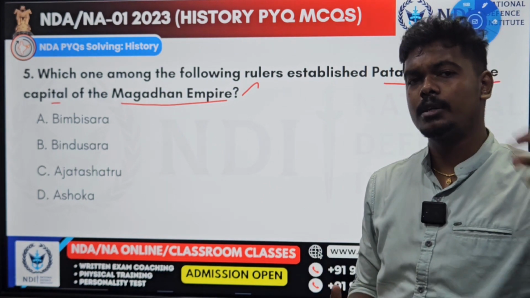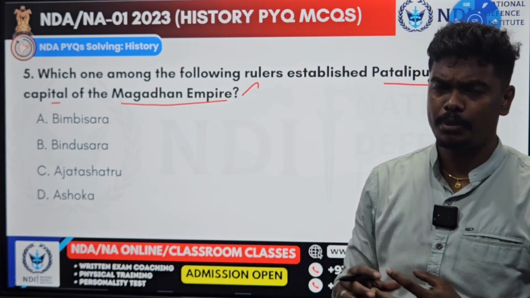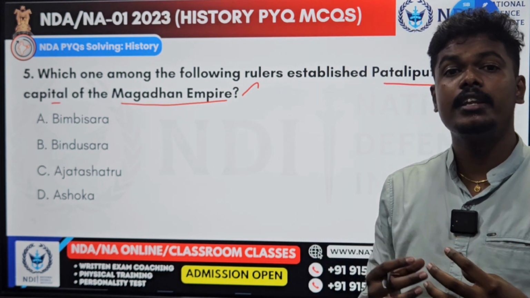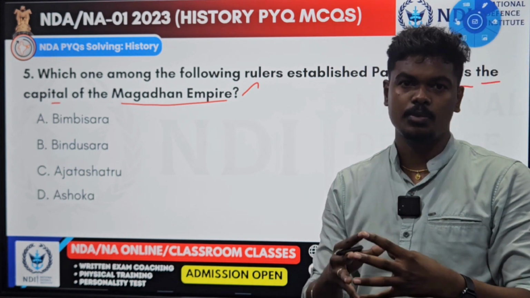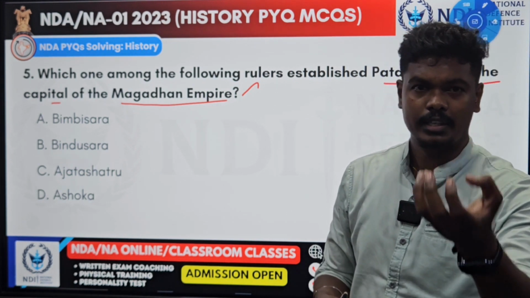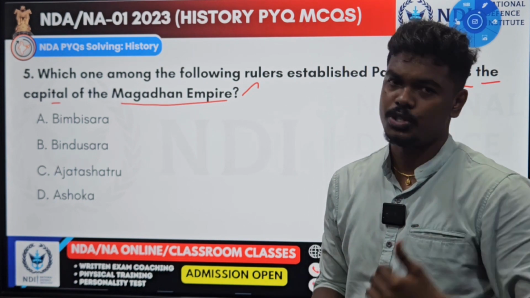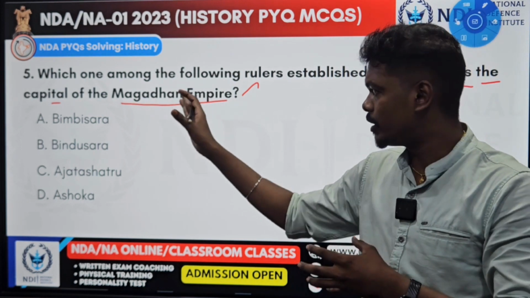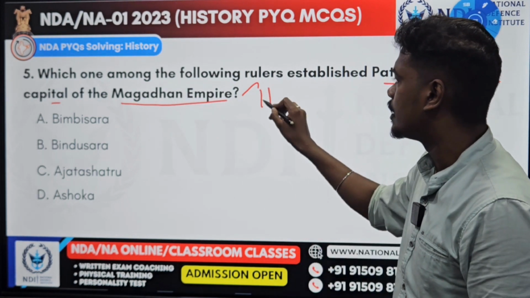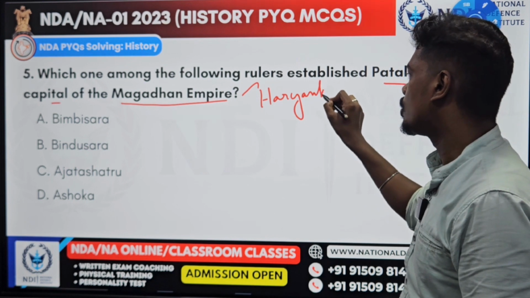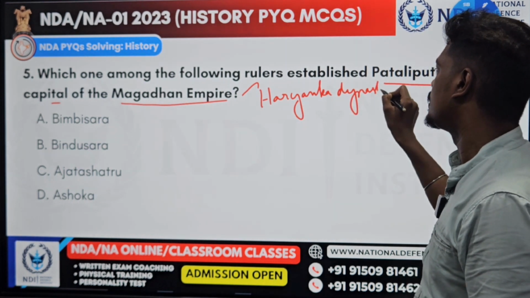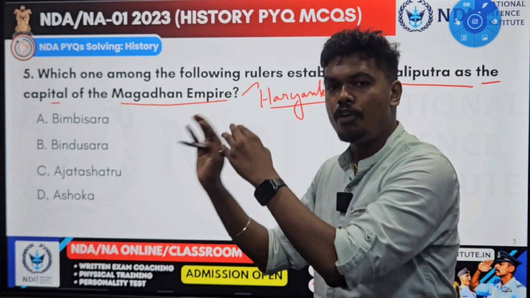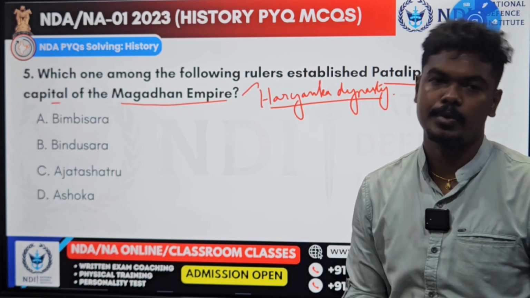Finally, this Magadha empire became highly powerful. And this Magadha empire was ruled by multiple dynasties like the Haryanka dynasty, Shishunaga dynasty, Nanda dynasty, and finally the Mauryan dynasty. This Mauryan dynasty was founded by Chandragupta Maurya and the grandson of Chandragupta Maurya is none other than Ashoka. So this is the lineage, this is the chronology. The first dynasty to rule Magadha is none other than the Haryanka dynasty. The first ruler of this Haryanka dynasty is Bimbisara. So that's why they say Bimbisara is the founder of Magadha. He is the real founder of Magadha.